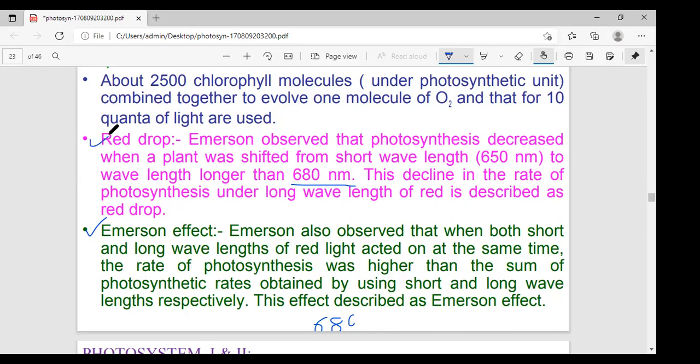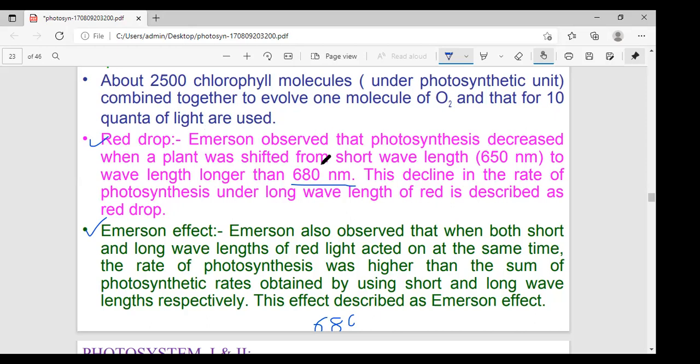Very, very important: what is a red drop? Emerson observed in the chlorella plant that with red light of longer wavelength than 680 nanometer, there is a decrease in the photosynthetic rate at the higher wavelength of red light. That's why this is called the red drop. At that time, the photosynthetic rate went down.